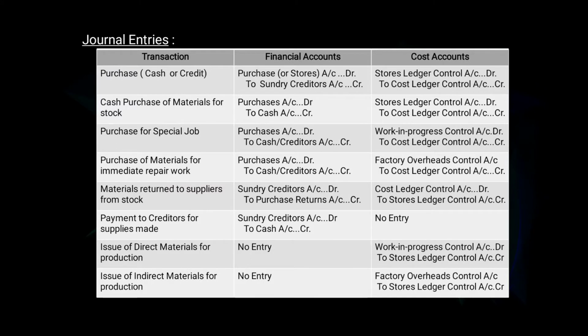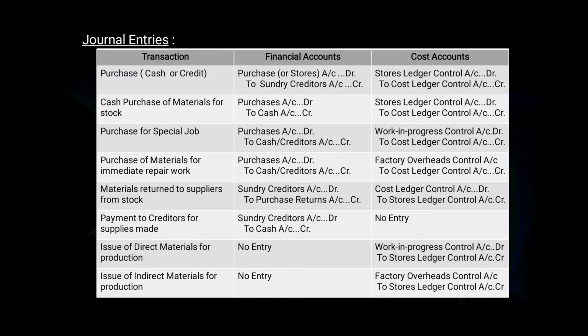So now let us look into journal entries. The transactions are given for financial accounts and cost accounts. So let us see. First, cash purchase or credit purchase. In financial account, the journal entry will be purchase account debit to sundry creditors account. In cost account, the journal entry will be stores ledger control account debit to cost ledger control account.